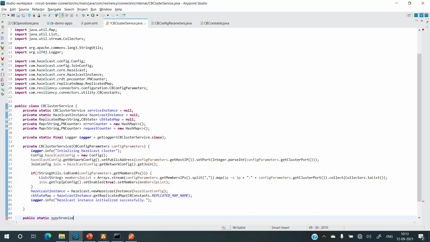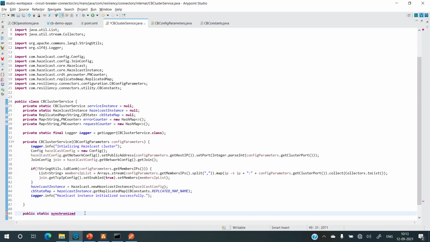Now the reason why I'm making it synchronized is because I want it to be a singleton object. If I do not make it synchronized, in case there are multiple threads and things are occurring parallelly, we might encounter a situation where we get two instances created, and getting two instances created will result in unexpected behavior because we want to share this particular Hazelcast instance if there are multiple applications in a single runtime.